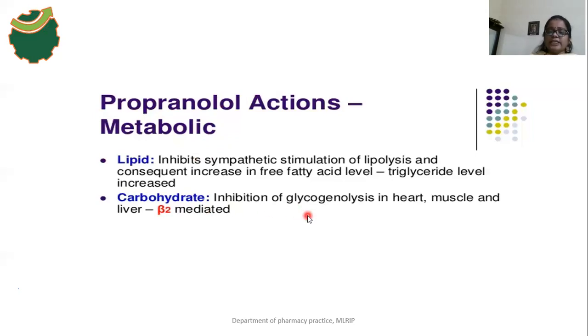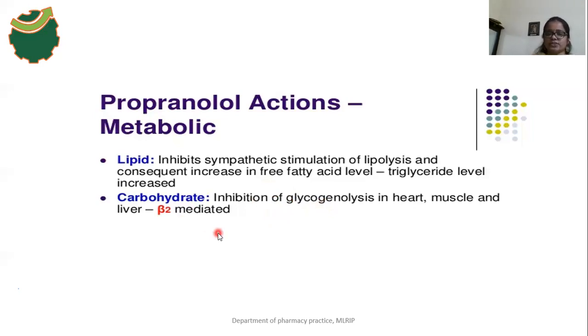A beta 2 agonist action on carbohydrate metabolism increases plasma glucose levels, causing hyperglycemia. Here propranolol inhibits glycogenolysis, so hypoglycemia occurs, meaning the blood glucose concentration decreases because of inhibition of glycogenolysis in the heart, muscle, and liver.